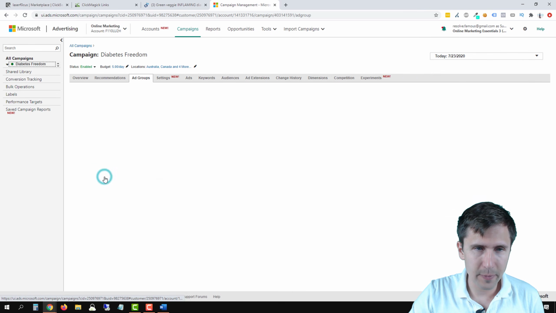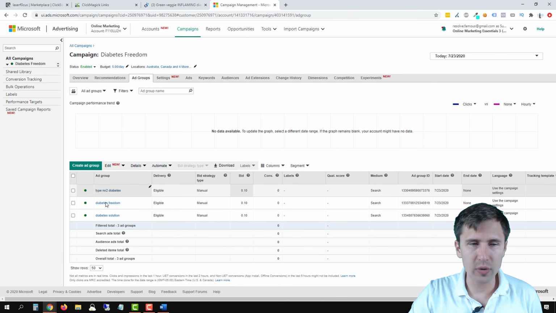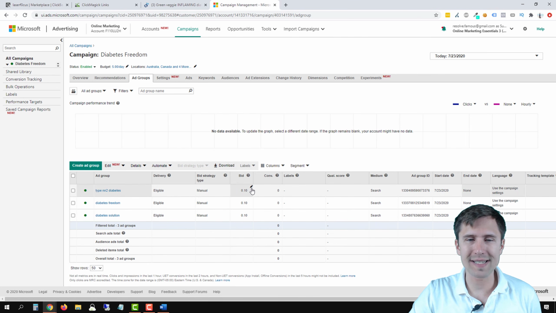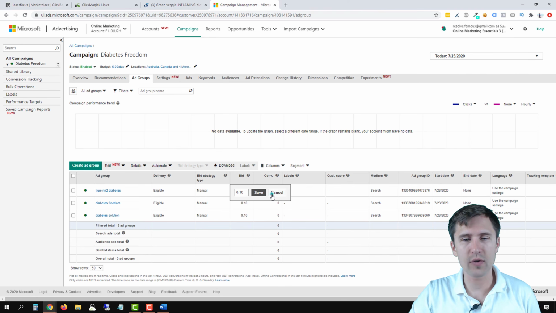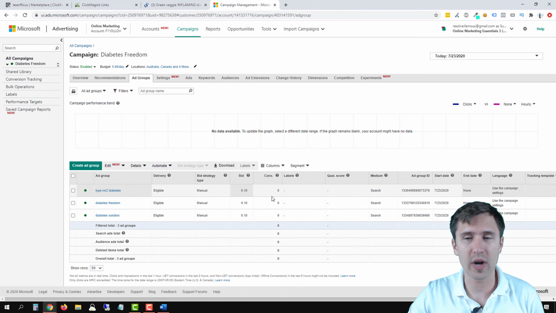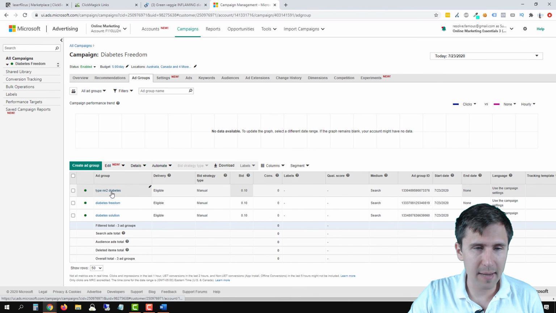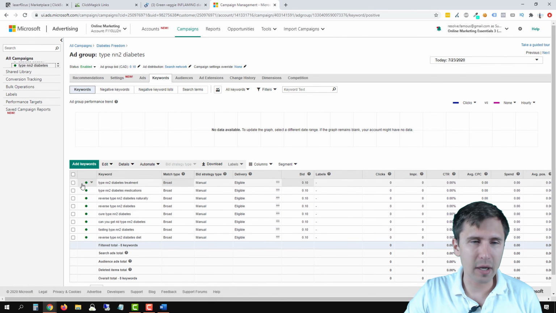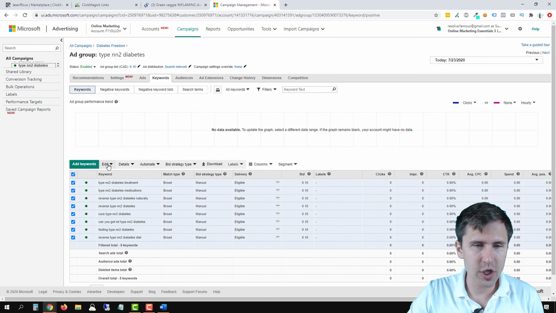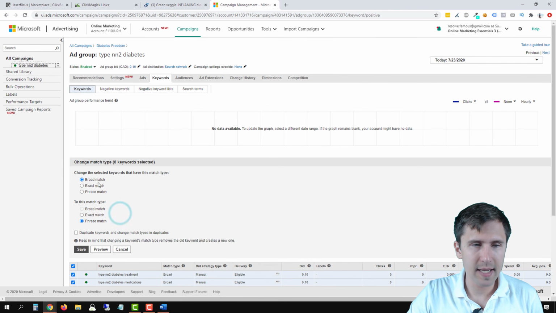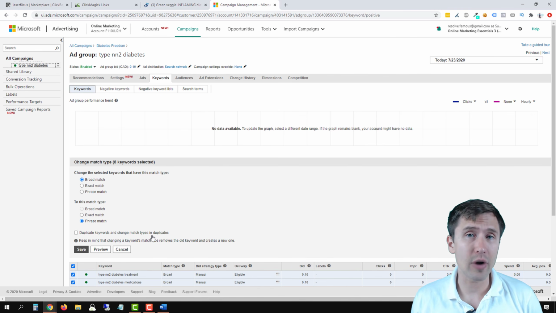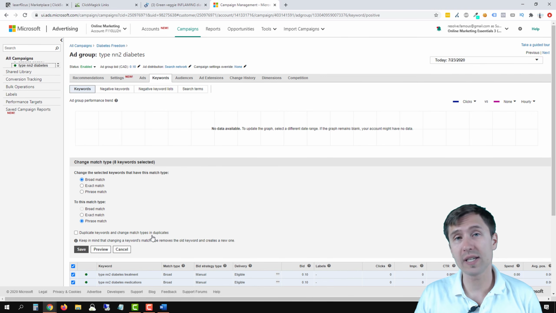Now if you click on this campaign, you see all these 3 different ad groups here, and you can select each individual ad group, and you can adjust the bid for each ad group as a whole. So if you have many keywords, you don't have to go in and change the keywords for every one. But let's suppose this type 2 diabetes, we click here, and now we're seeing all the keywords. Now if you're really tight on budget, you can select the keywords you want to change, click edit, click change match types, and you can say, I want to change all my broad match types to phrase or to exact, okay? Which will limit the visibility of your ads, but it will save you some of your budget, okay?